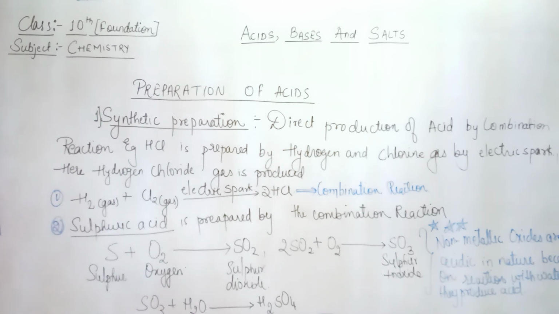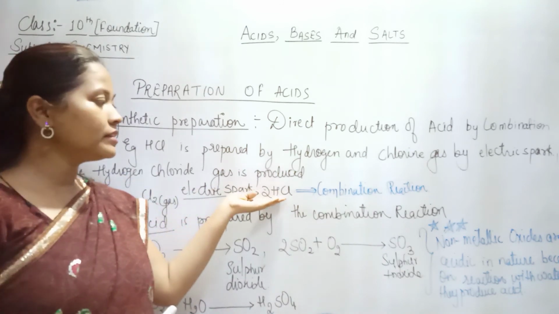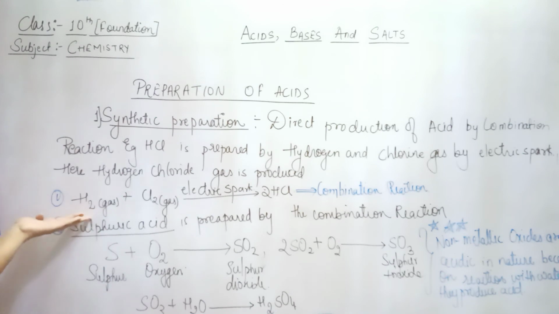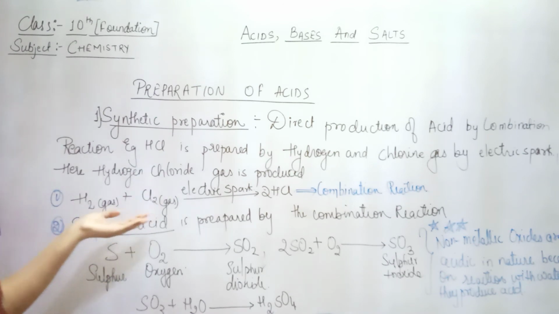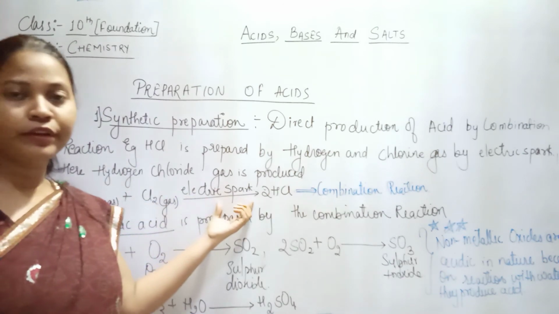So in synthetic preparation, what is exactly happening? There is a direct combination reaction taking place. Clear? In the example we have seen that HCl is actually a combination reaction of hydrogen gas and chlorine gas, and that too because of an electric spark.